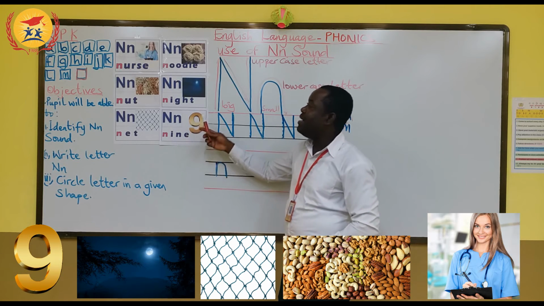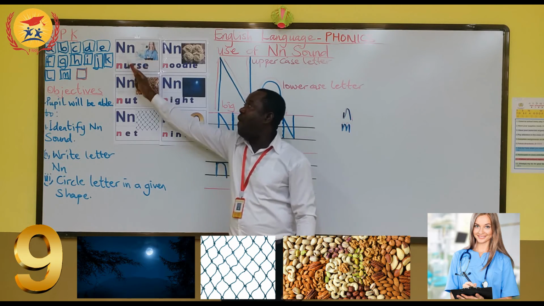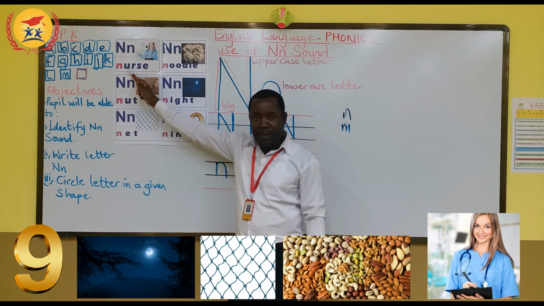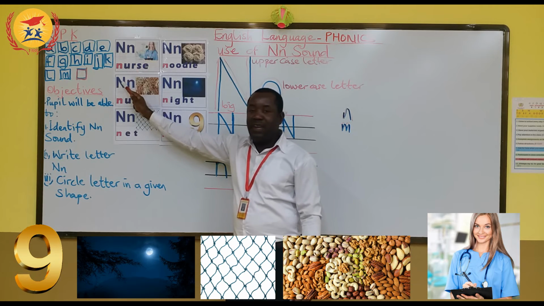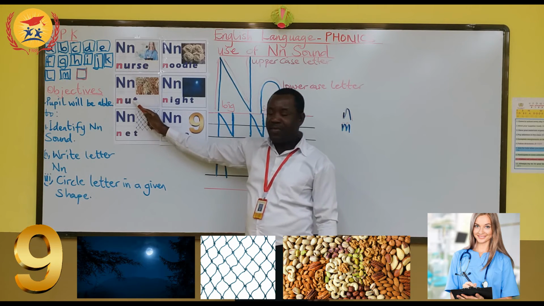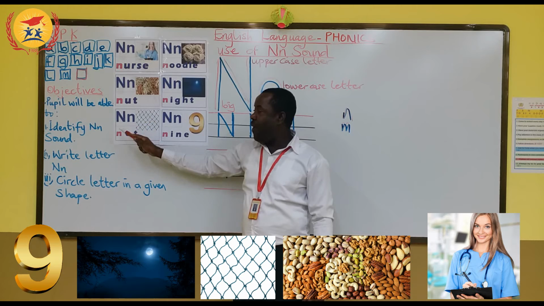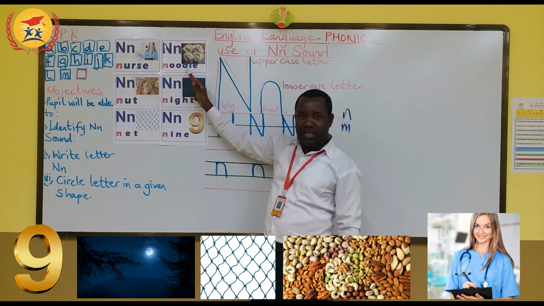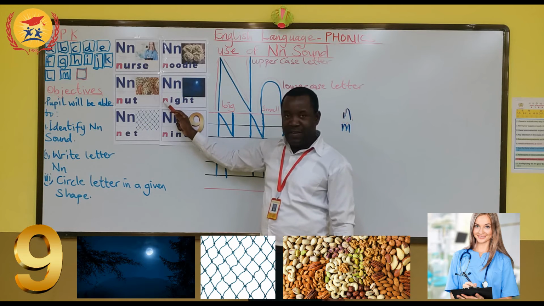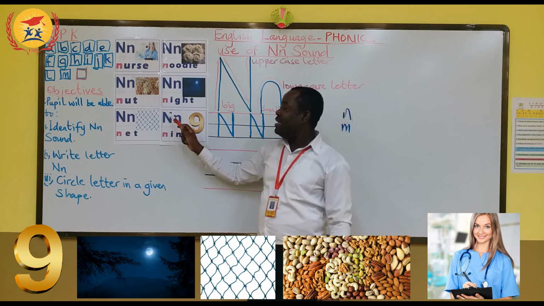So number 9. So N for next. Repeat after me. N for next. N for nuts. N for net. N for noodles. N for night.